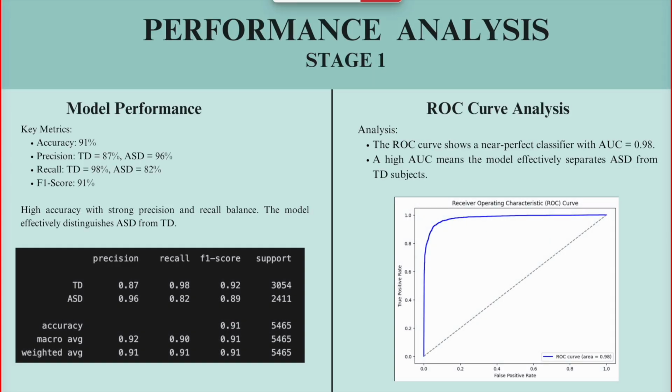So the performance analysis states the model performance, which gives an accuracy of 91% and a precision of 87 and 96% respectively. So these metrics show a well-balanced model that is both sensitive and specific. We also analyzed an ROC curve, which yielded an AUC score of 0.98, which is close to perfect classification. This proves that the model can reliably differentiate between ASD and TD participants.